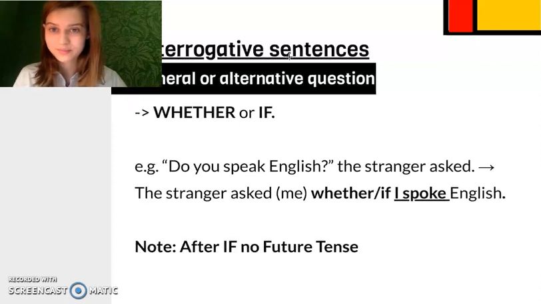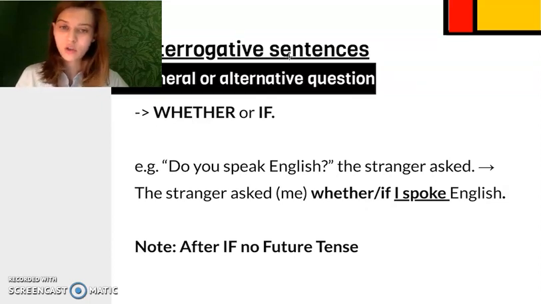What are those? So, a general question is, do you speak English? Or alternative question, do you speak English or French? Both these sentences have the following model. We report it with such words as whether or if. So, the sentence, do you speak English? The stranger asked would sound like, the stranger asked me whether or if I spoke English. So, do is turned into the previous past tense, that is past simple, and I spoke. So the stranger asked me if I spoke.